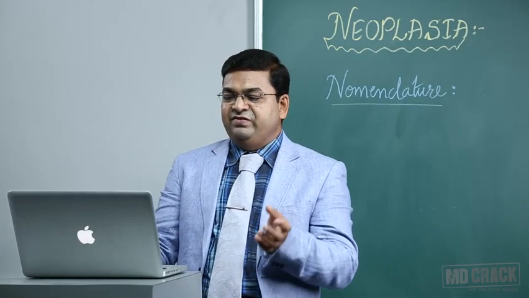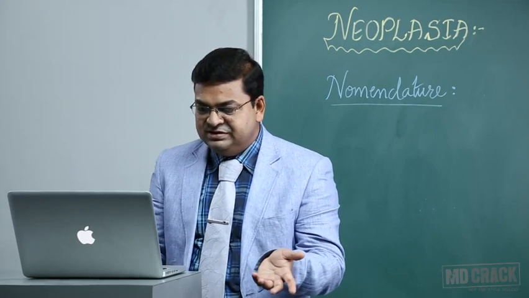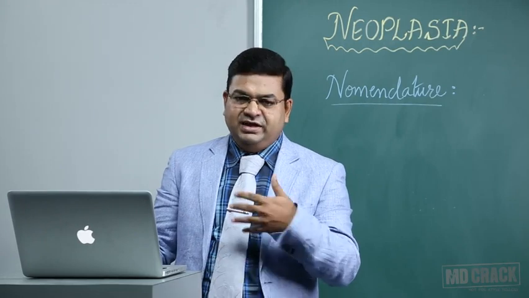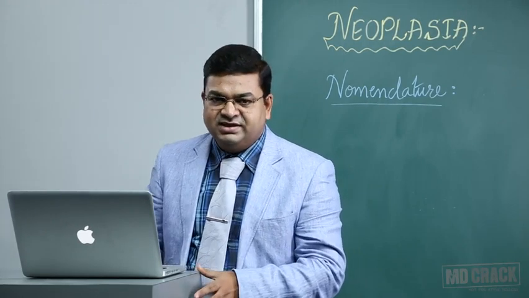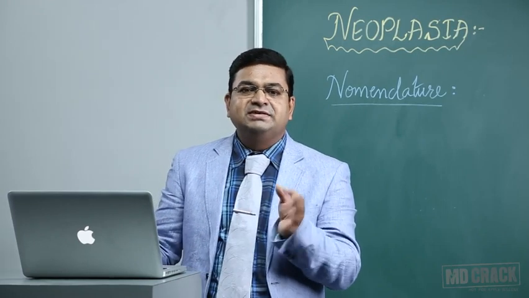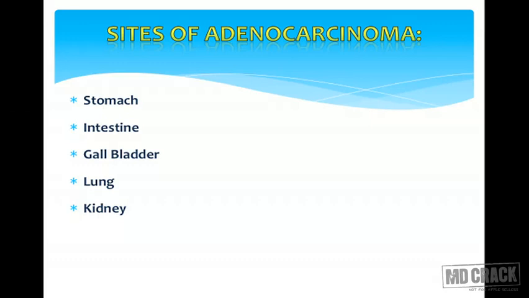So what are the sites of adenocarcinoma? Wherever you see glandular epithelium, you can expect adenocarcinomas. For example, throughout the GIT except the esophagus, even down to the lower end of the anus at the anal opening. So the entire GIT is lined by simple columnar epithelium, the glandular epithelium. You can expect adenocarcinomas in the stomach, small intestine, and large intestine, very commonly in the colorectal area.